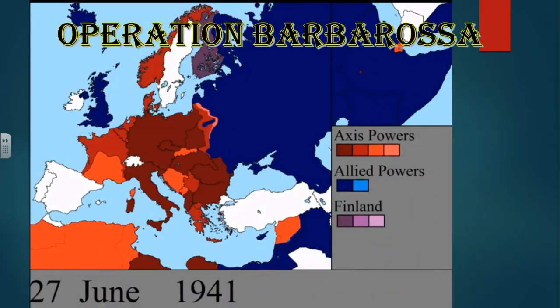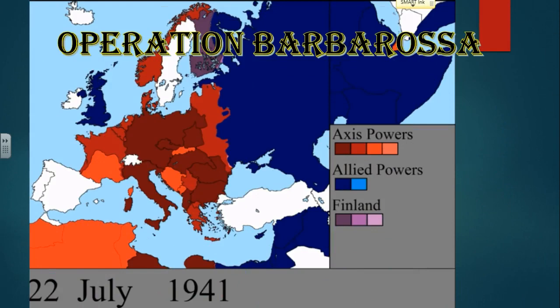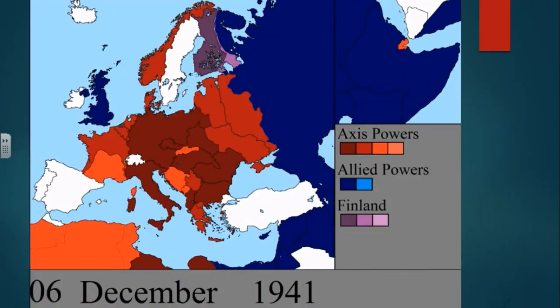Operation Barbarossa is going to launch right around this time, June 27th, 1941. This was when Hitler decided to break his non-aggression pact with Stalin and invade the Soviet Union. And you can see exactly how quick this is going to go. Okay, at this time period, moving up virtually a month, he is advancing once again.